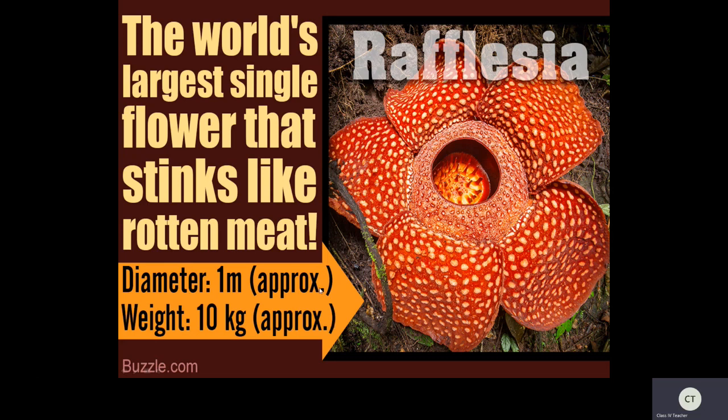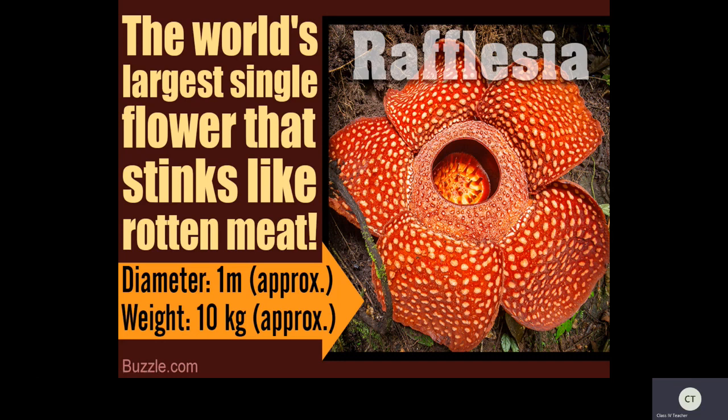The diameter is approximately 1 meter, not exactly, but approximately 1 or 2 meters. See such a biggest flower in the world. So now tell me, what is the biggest flower in the world? Yes, Rafflesia. And you know the weight, children? It weighs approximately 10 kgs, one flower.